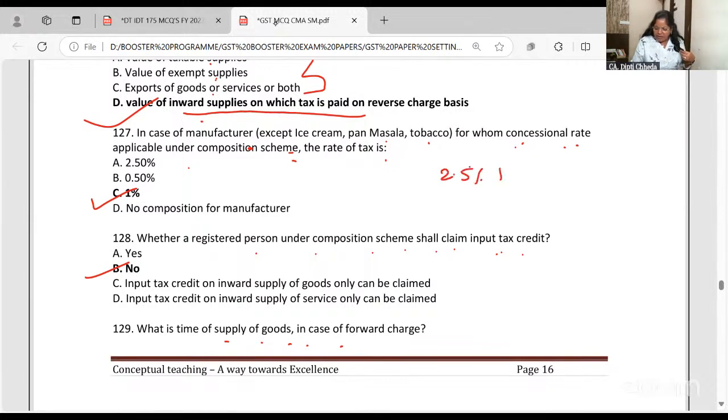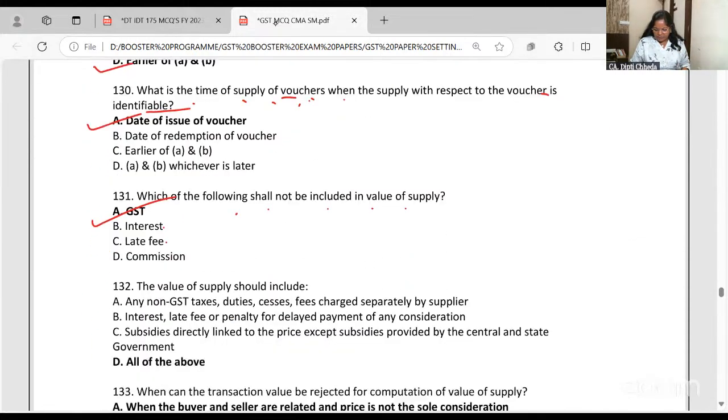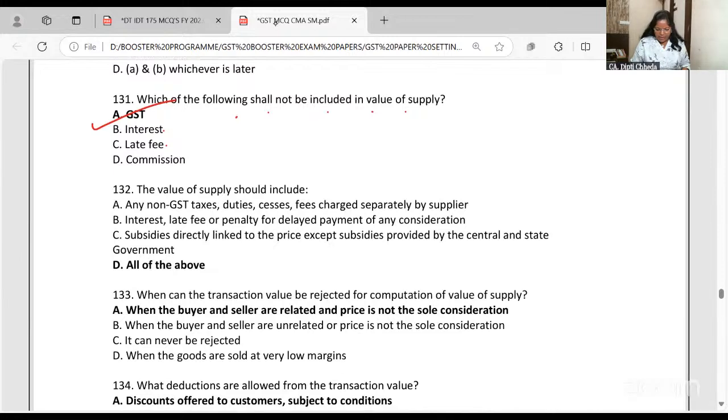It's 2.5% plus 2.5%, that is 5%. Next time you go to a restaurant, ask for the bill and check the rate. It is 2.5 and 2.5 even for the small ones. It's not 1%.